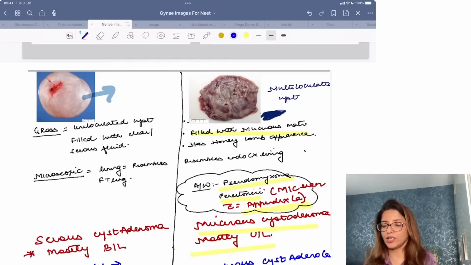Cancer cervix, how can I tell you in short? Cancer cervix is a big topic. It is there, beta, it is there. The congenital adrenal hyperplasia is definitely there in one of the revision videos.